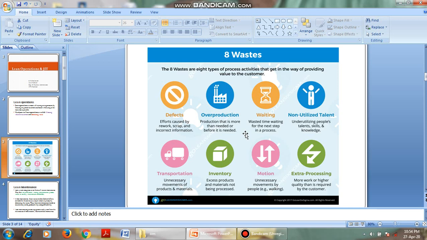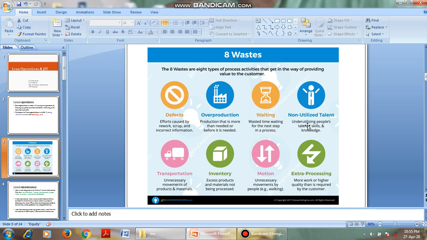As we know, production is a continuous process, right? If process A is completed, it has to move to B, from B to C, C to D. To give a simple example, the product has to move from the welding department to the shaping department, from the painting department to the folding department. This is the sequence, right? If the product is stopped at the shaping department, then its waiting time is wasted. That is wasted time in the case of waiting.